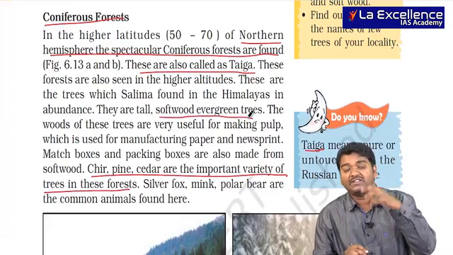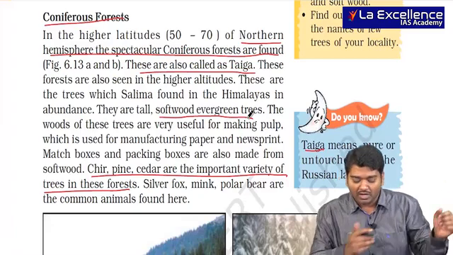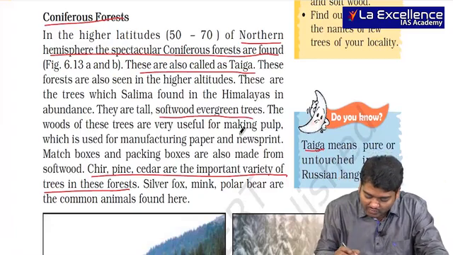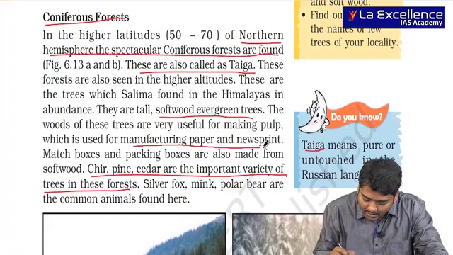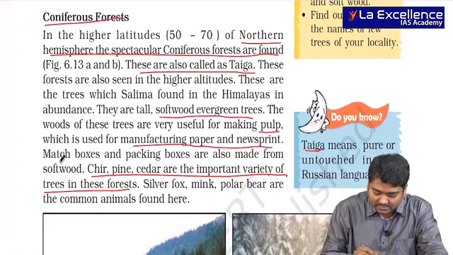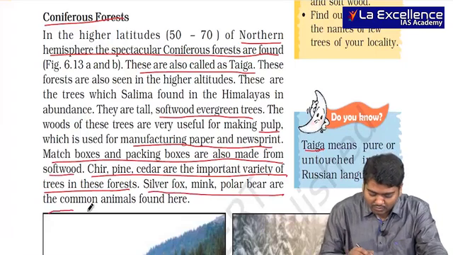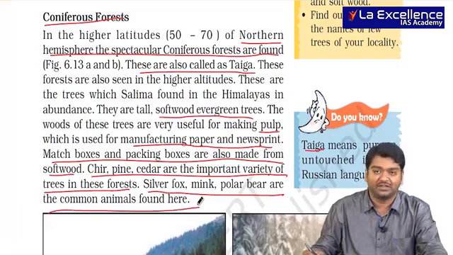In tropical region, hardwood is usually seen, which is used for infrastructure and all. But softwood is usually used for making paper, newsprint and pulp. Matchboxes, packing boxes are actually made from softwood. Silver fox, mink, polar bear are the most common animals found in this region.